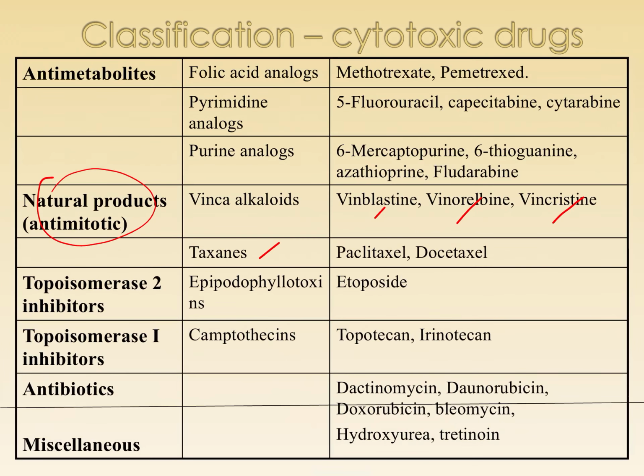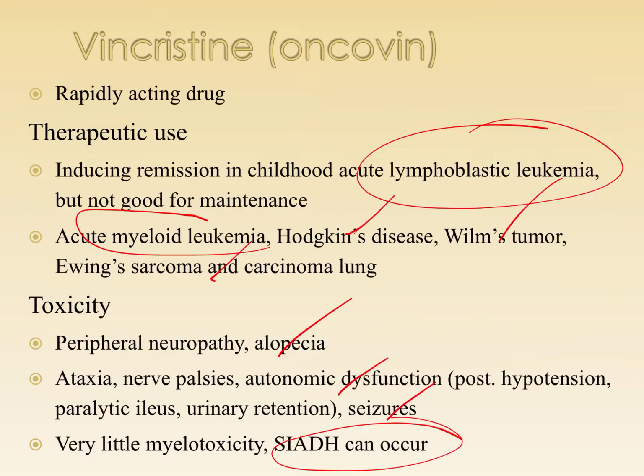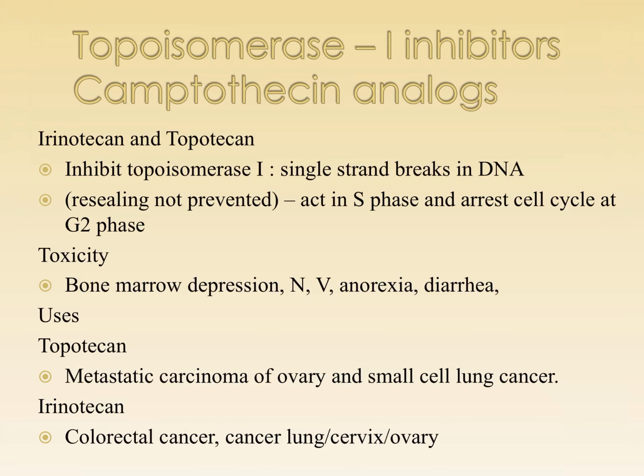Now we'll talk about topoisomerase 1 and topoisomerase 2 inhibitors. What are topoisomerase 1 inhibitors? We have topotecan and irinotecan, whereas topoisomerase 2 inhibitors include etoposide. So let's look into these compounds. What is the role of topoisomerase 1 inhibitors? That is irinotecan and topotecan.